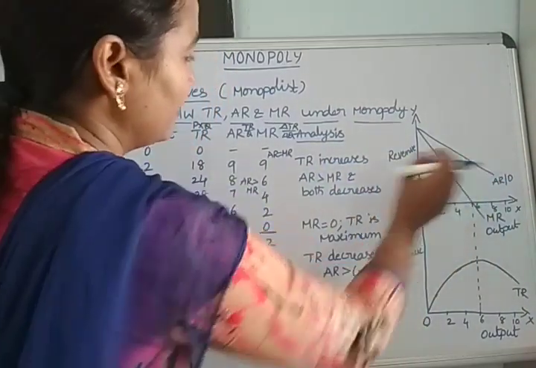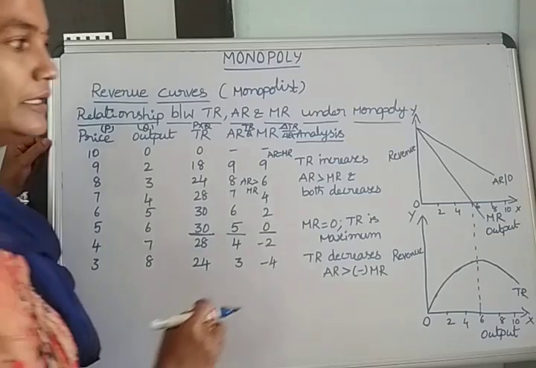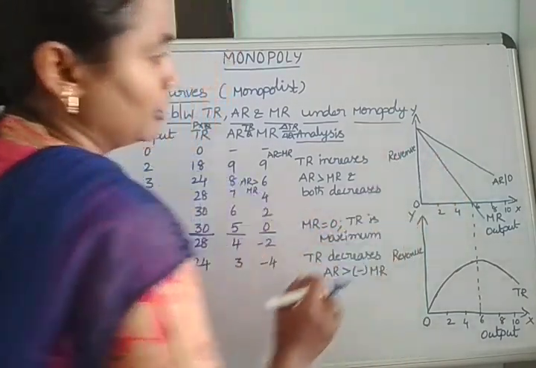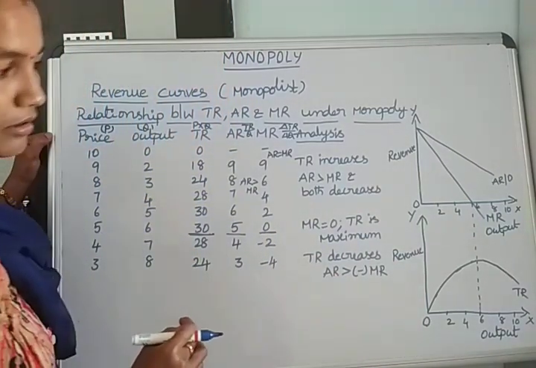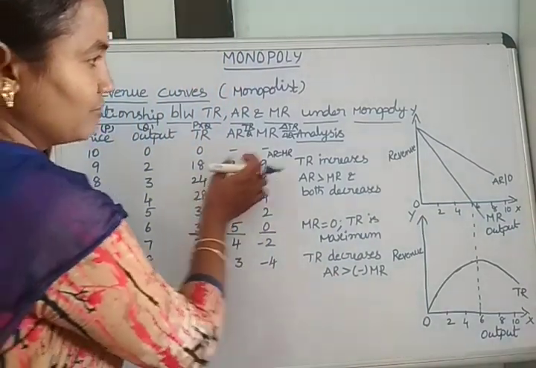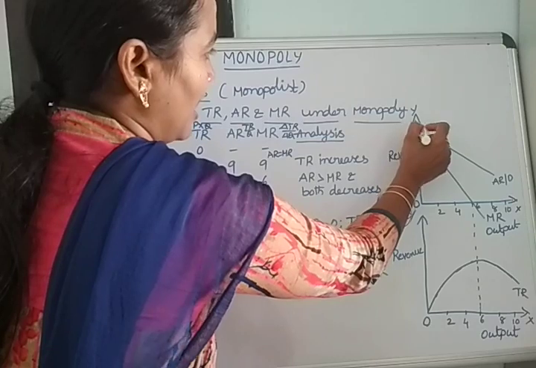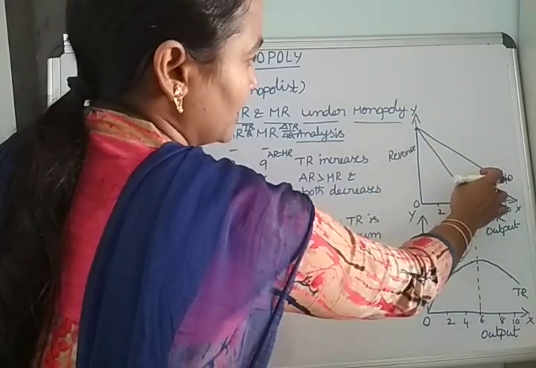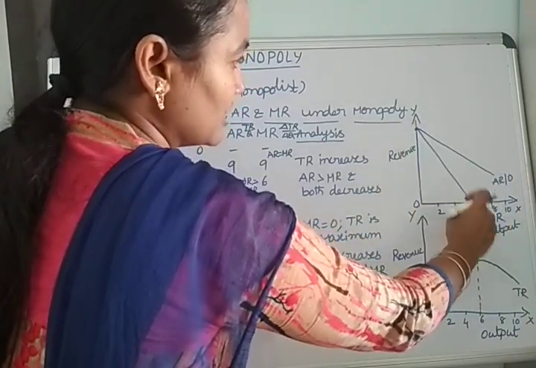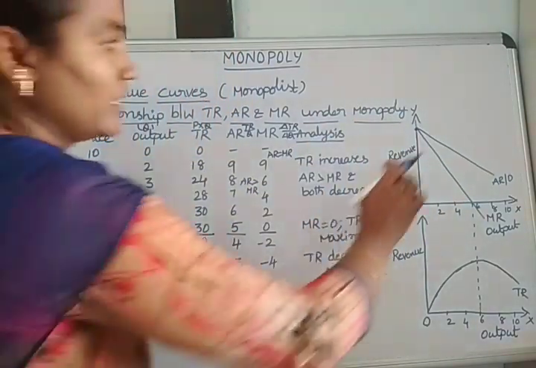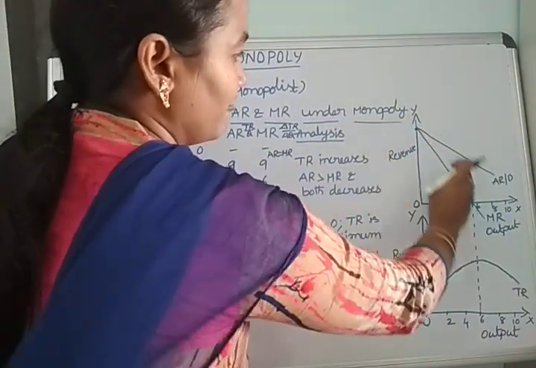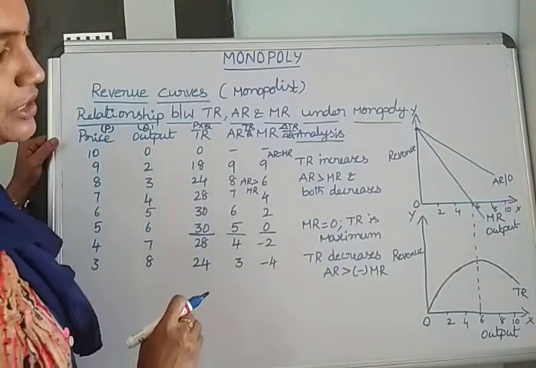The average revenue curve is also called the demand curve under imperfect competition, and the marginal revenue curve starts from below the average revenue curve, because from the start only these two are the same. After that, average revenue decreases and marginal revenue also decreases, but compared to average revenue, marginal revenue decreases more. That's why the marginal revenue curve starts from below the average revenue curve.